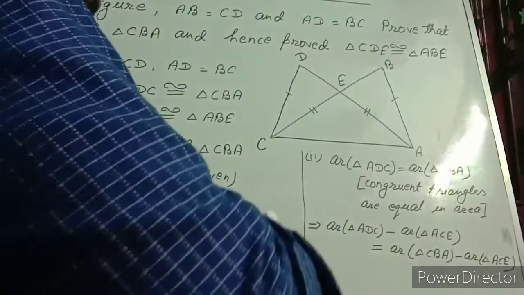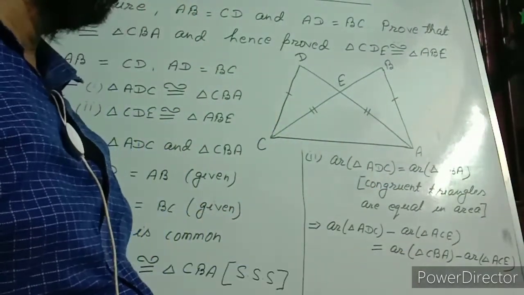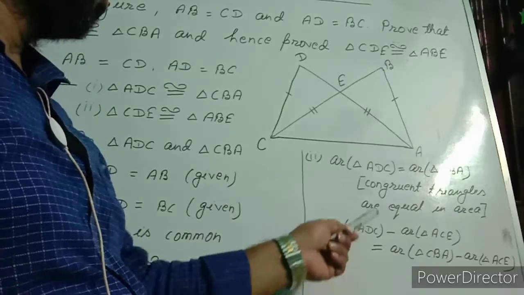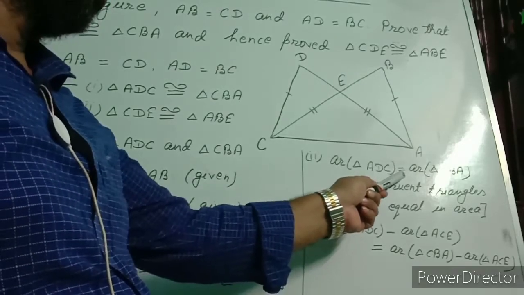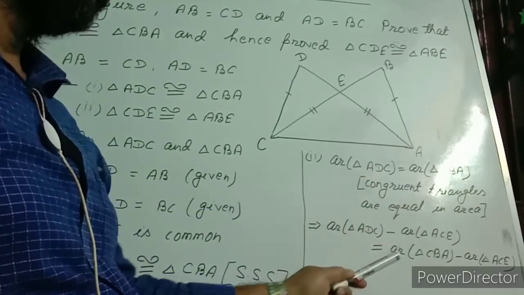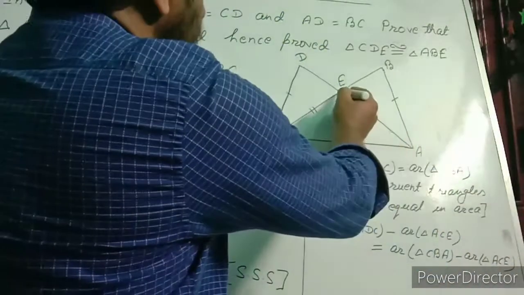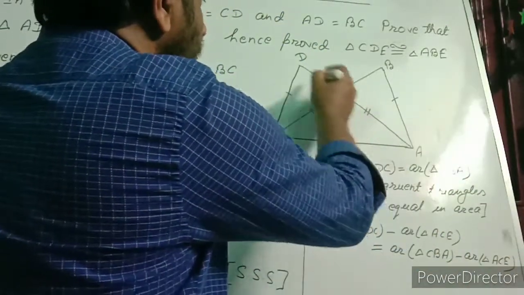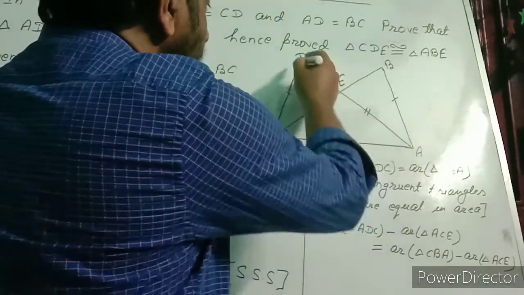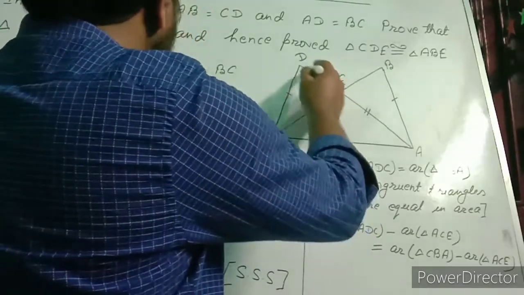Both sides we are subtracting the area of triangle ACE. So in this condition also this equality will be maintained, and after subtracting this much area from triangle ADC, how much you are getting? You are getting CDE.